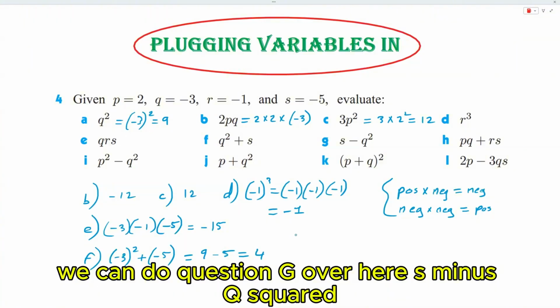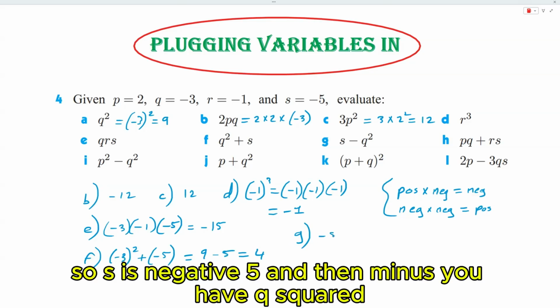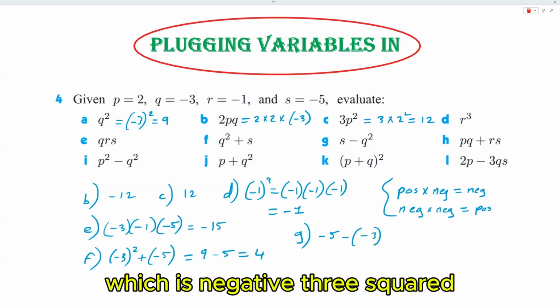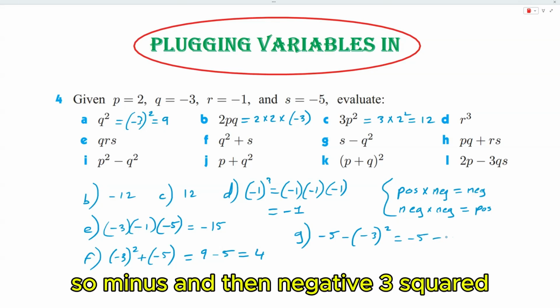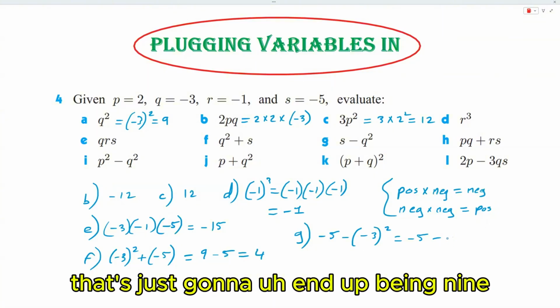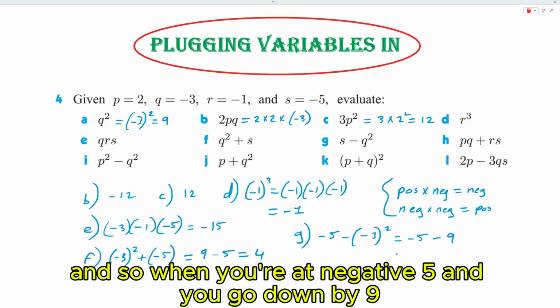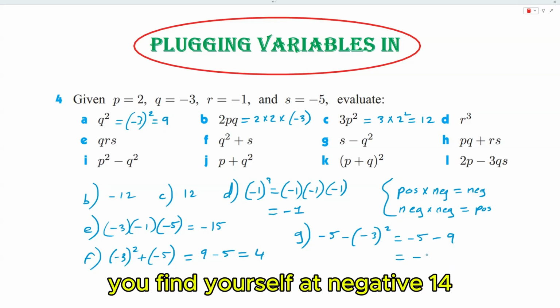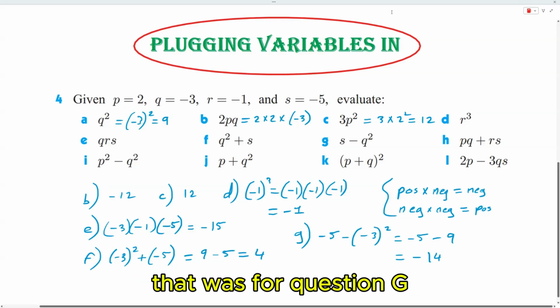Okay, we can do question G over here. S minus Q squared. So S is negative 5, and then minus, you have Q squared, which is negative 3 squared. So this ends up being negative 5, so minus, and then negative 3 squared, that's just going to end up being 9. So you end up with minus 5 take away 9, and so when you're at negative 5 and you go down by 9, you find yourself at negative 14. So that's this one, minus 5 minus 9, which is negative 14. That was for question G.